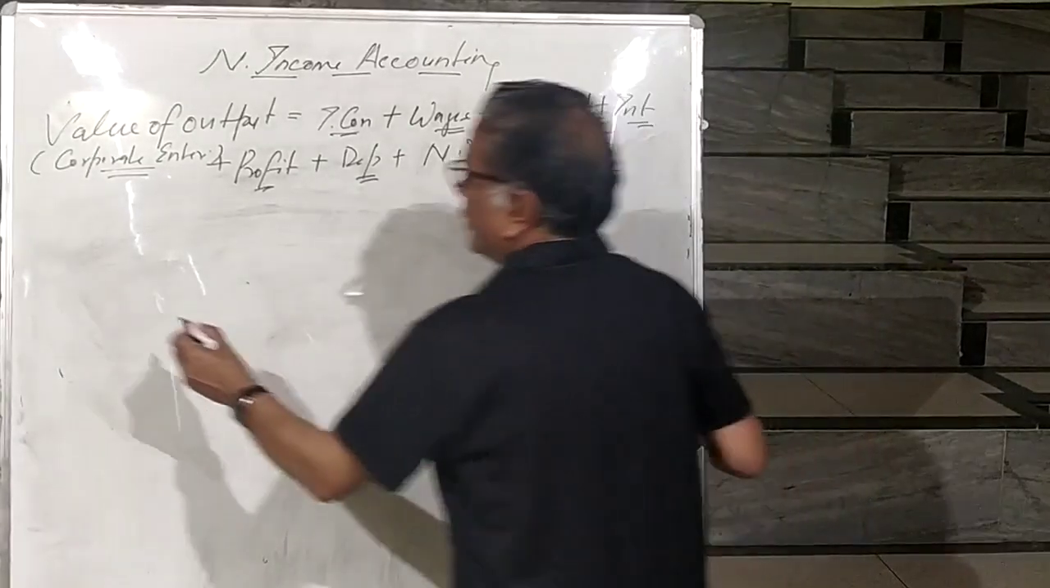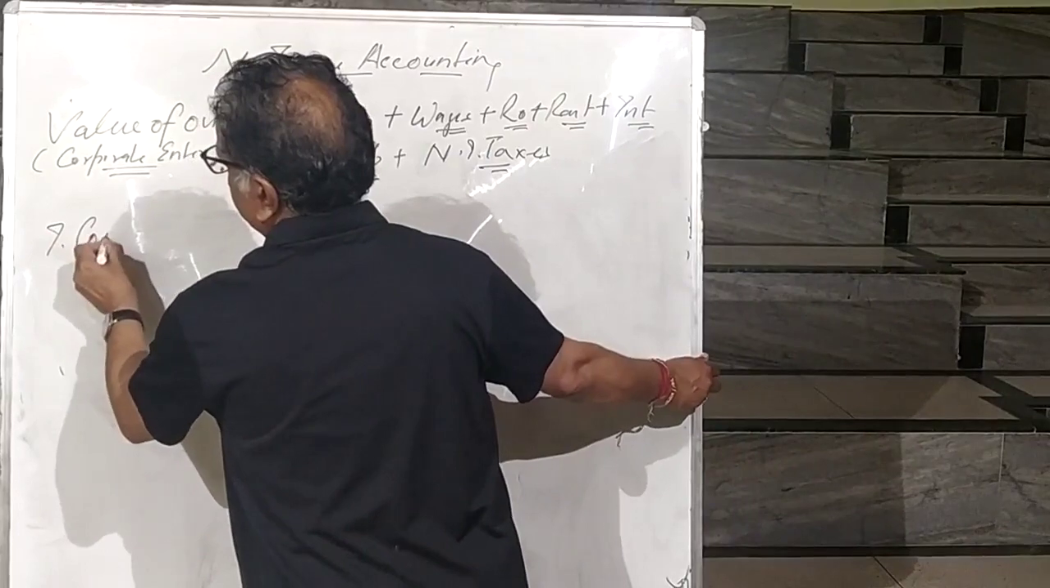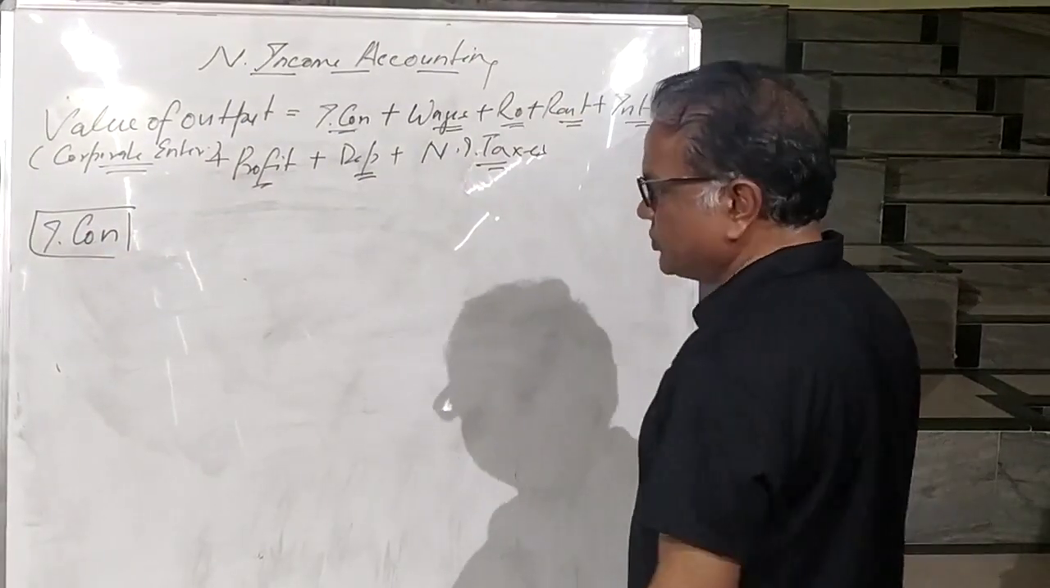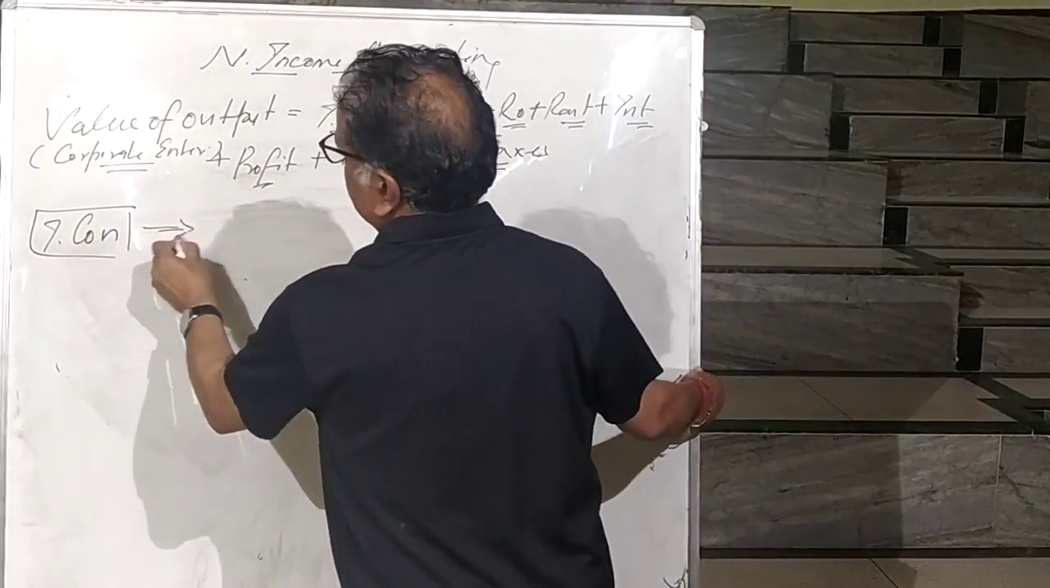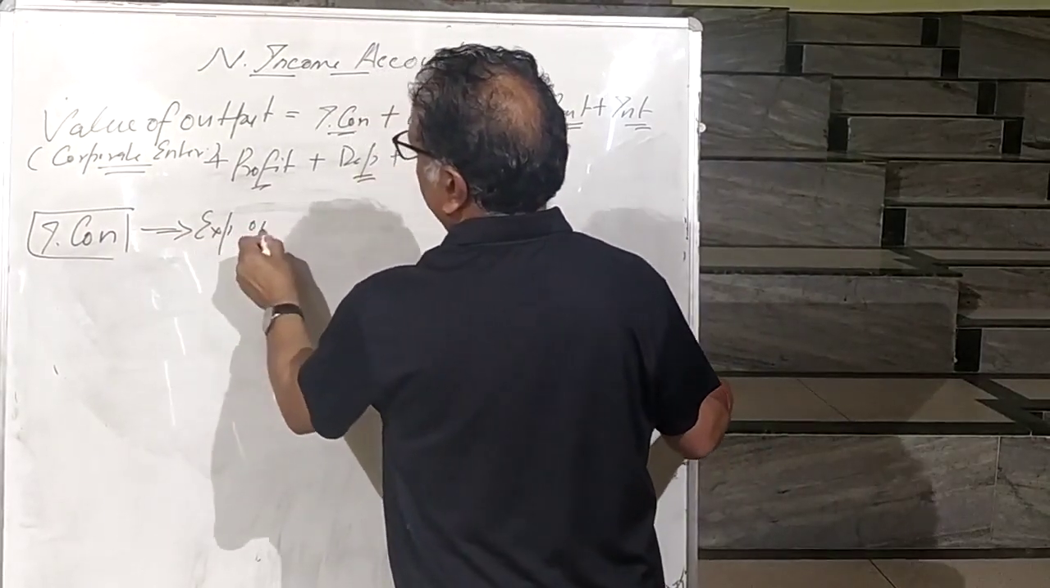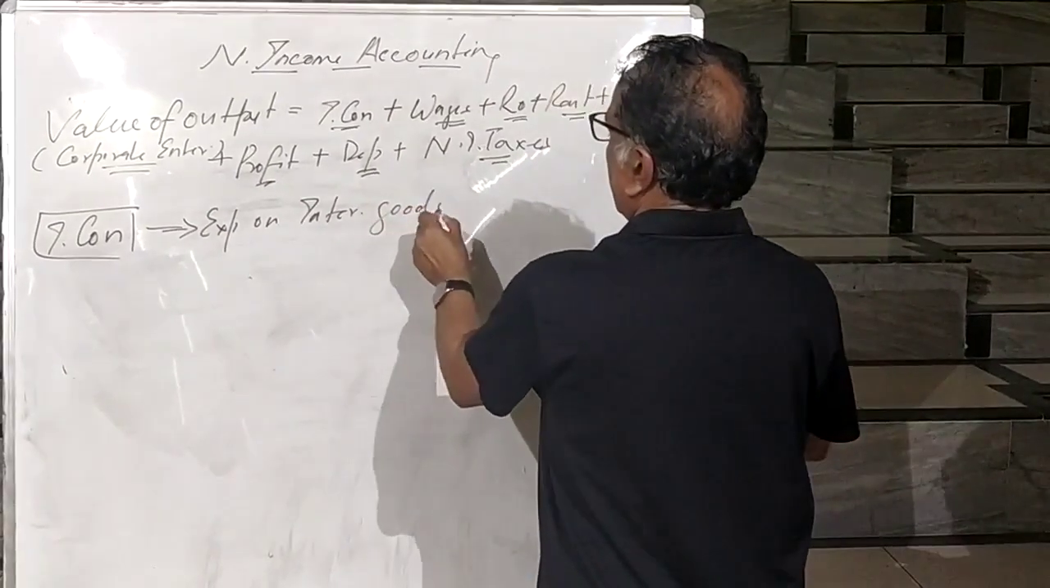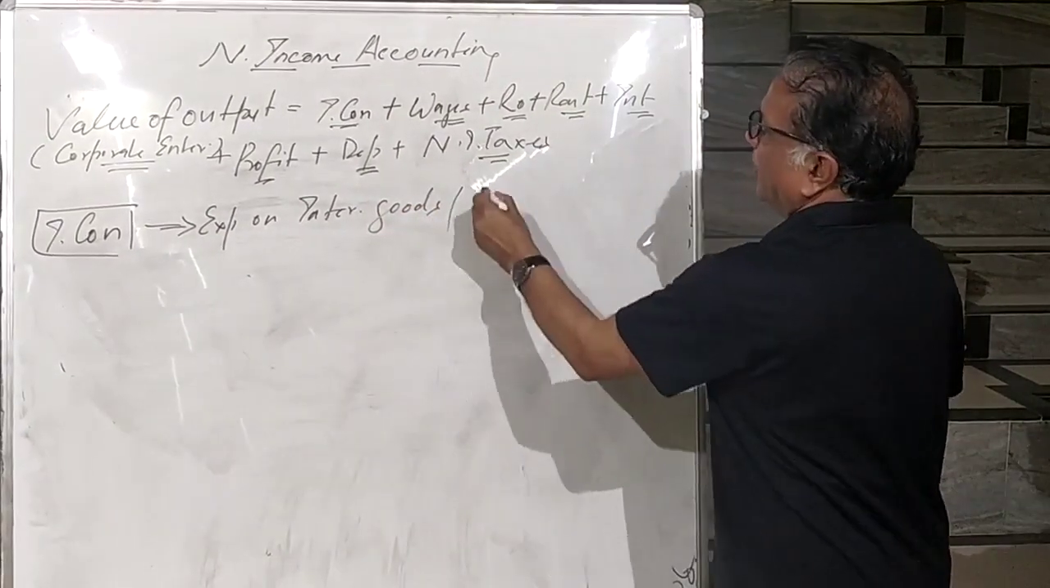First, what we take, we calculate intermediate consumption. Right? What is intermediate consumption? Intermediate consumption means expenditure on intermediate goods, or you can call it raw material.